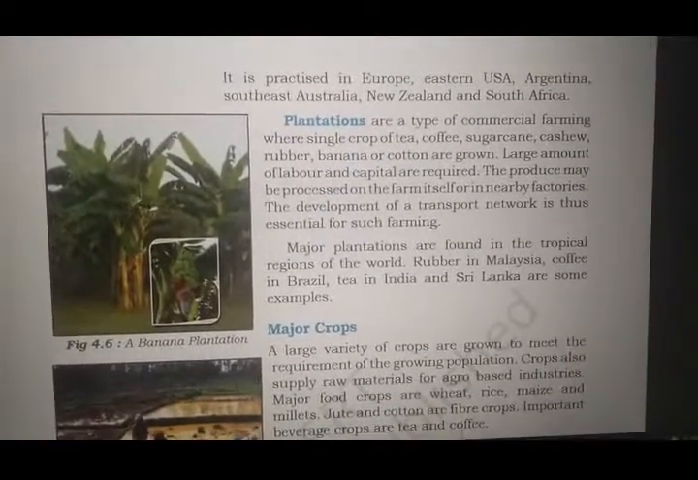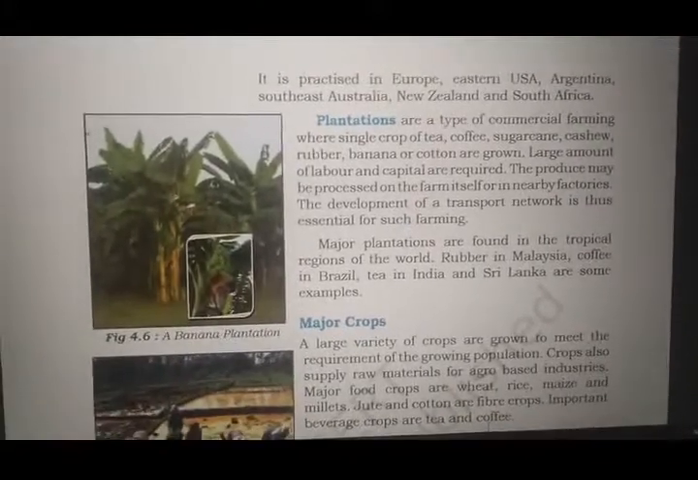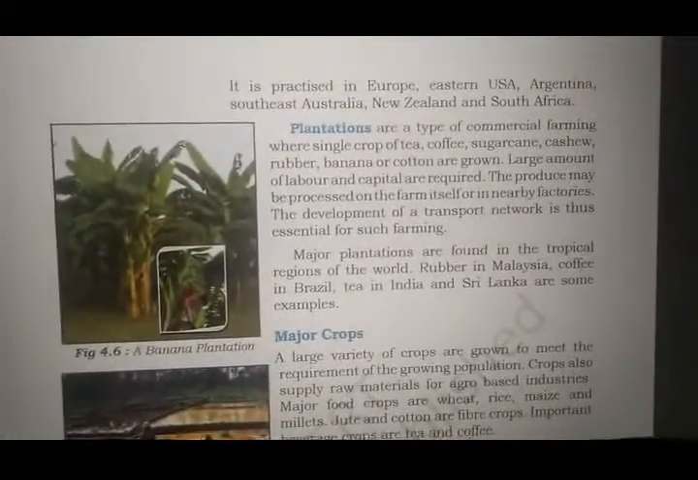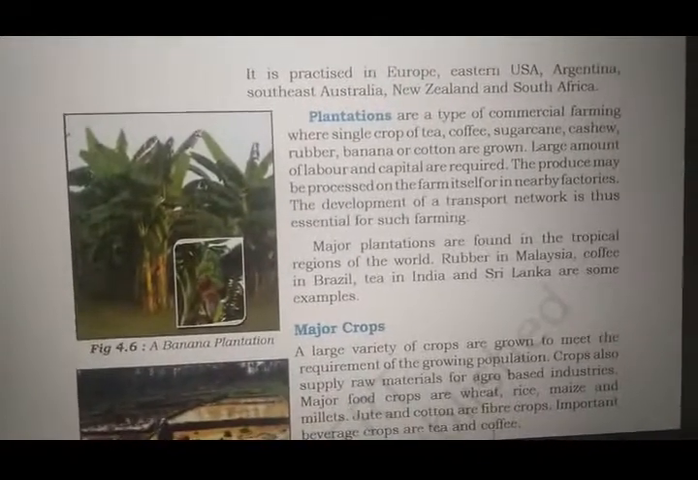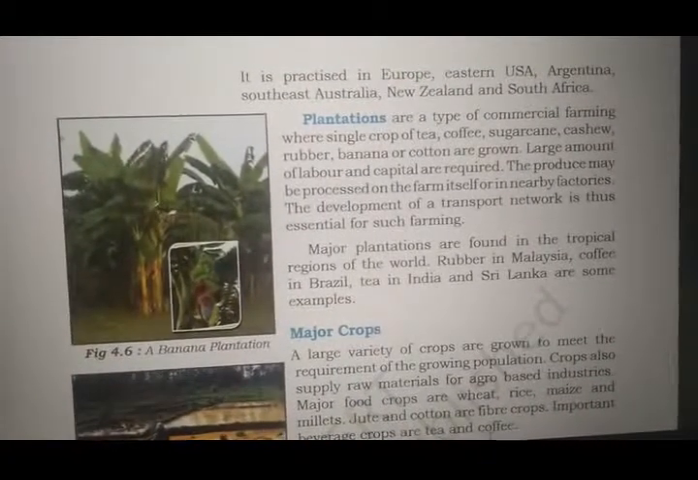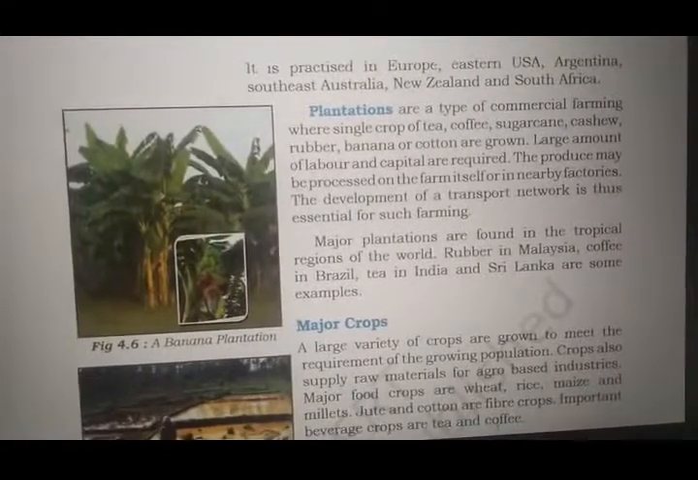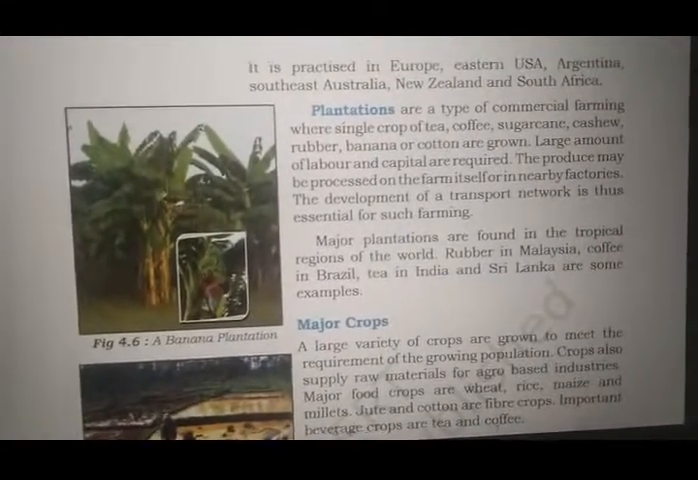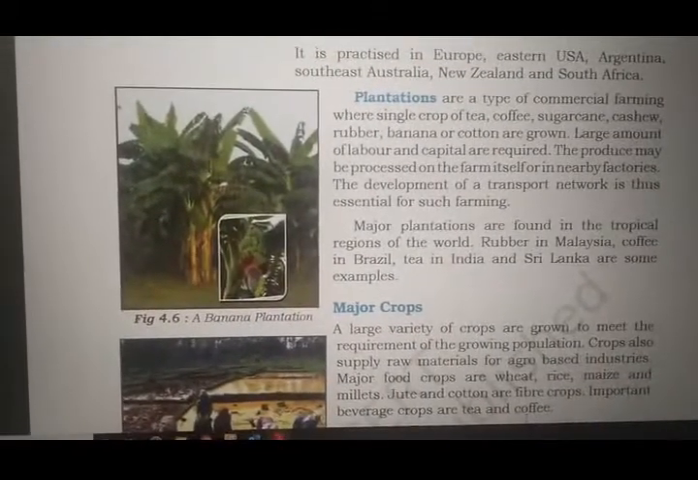Now moving to the plantation region. What is plantation? Plantations are a type of commercial farming. So these are again money oriented farming, where a single crop of tea, coffee, sugarcane, cashew nut, rubber, banana or cotton is grown. So these are the different types of money making crops they have: tea, coffee, sugarcane, cashew nut, rubber, banana or cotton.